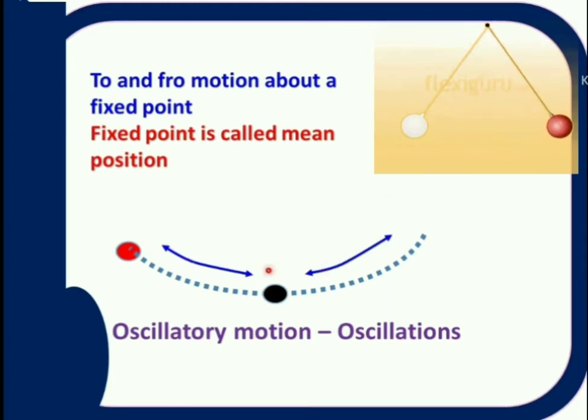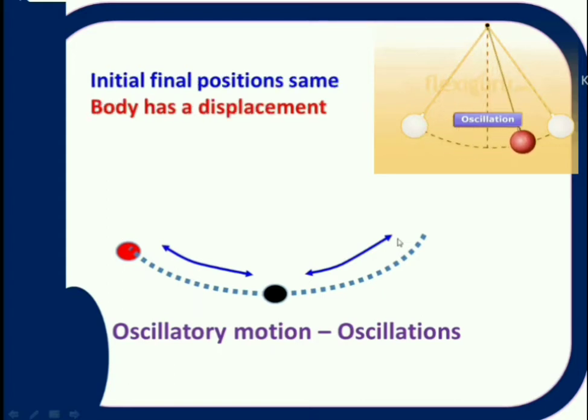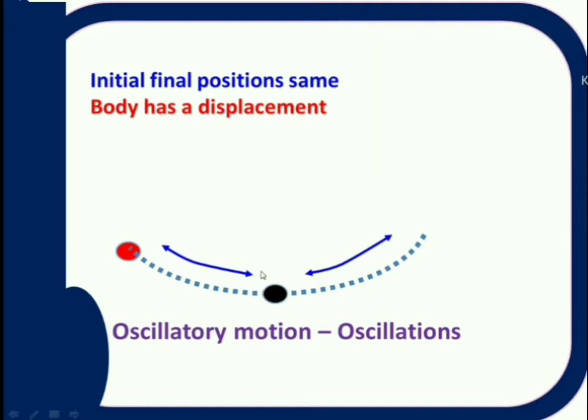In this type of motion, the important point is initial and final positions are the same. Actually it is starting from the center, now it is moving towards the end and again coming back. That means from the center point, that is called the fixed point or mean position or equilibrium position. From the equilibrium position, to and fro motion. This type of to and fro motion from a fixed point is called oscillatory motion. Right? So oscillatory motion means to and fro motion from a fixed point.